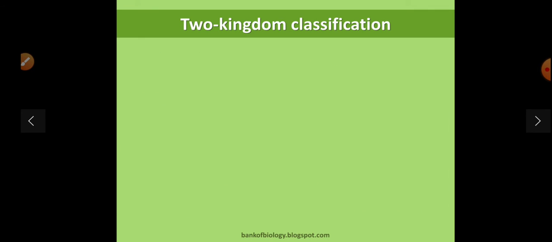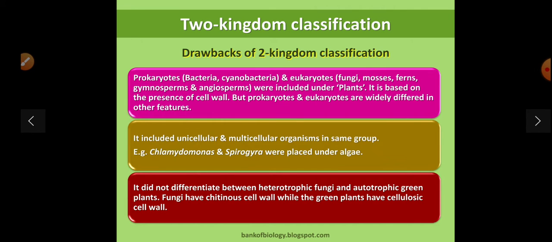Now after this, what was the drawback of the two kingdom classification? The prokaryotes, that is bacteria or cyanobacteria, and eukaryotes, fungi, mosses, ferns, gymnosperms, angiosperms were all included under plants. It is based on the presence of a cell wall, but prokaryotes and eukaryotes widely differ in other features. It includes unicellular and multicellular organisms in the same group.